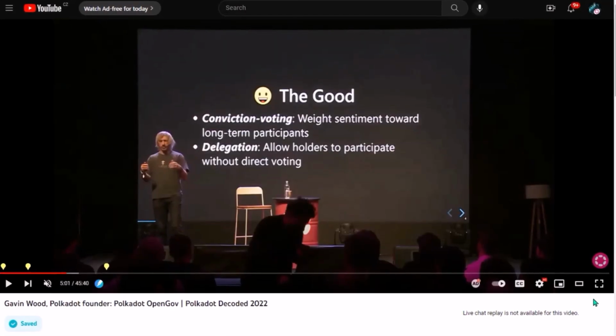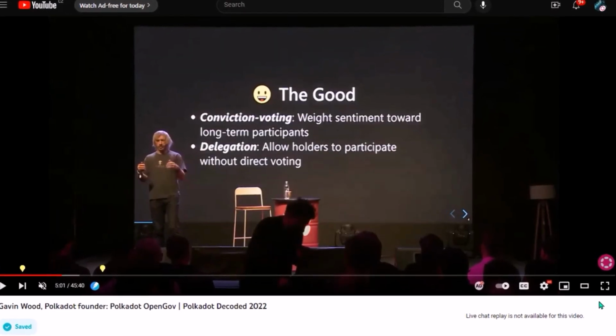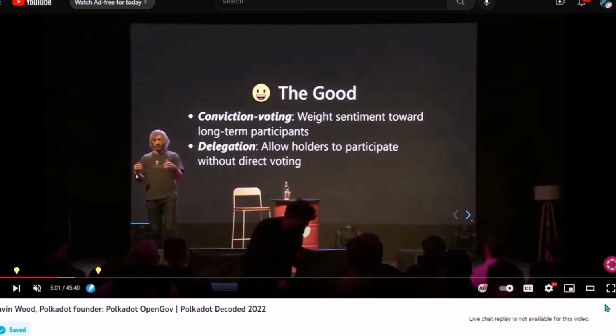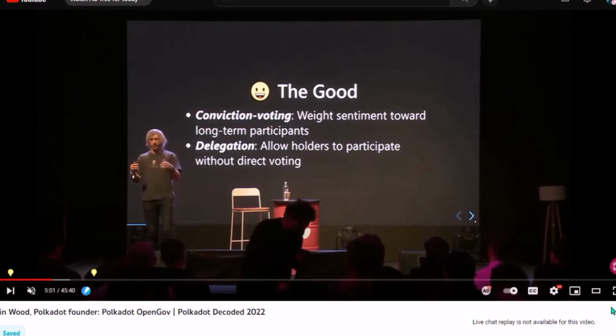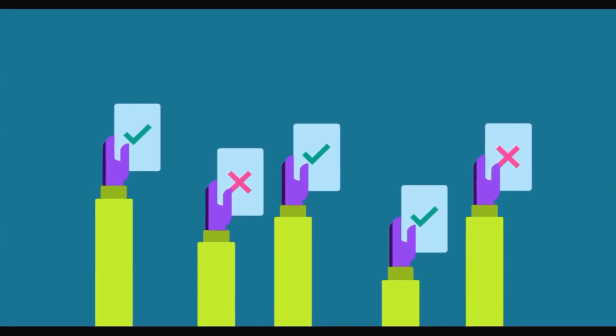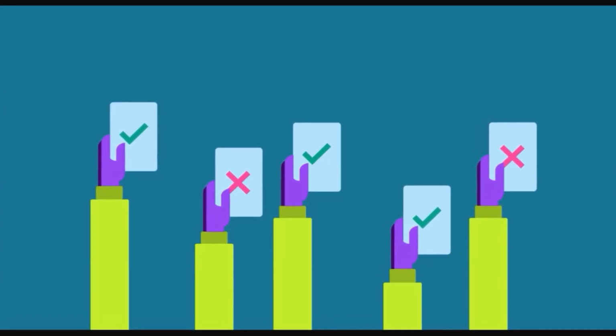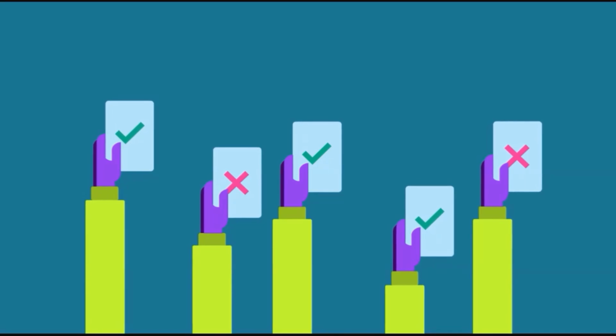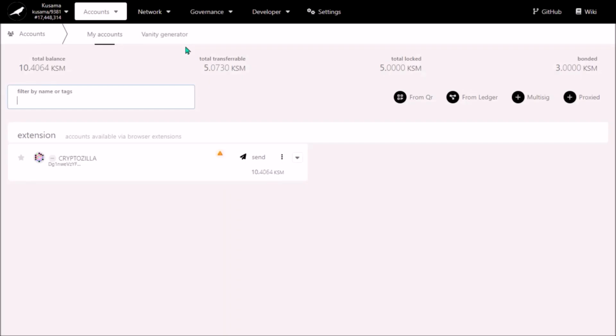And now how to vote with your KSM. First off, and I can't stress that enough, voting on proposals is very easy and user-friendly. So please don't let yourself be put off by the fact that voting on-chain referenda might sound a bit complicated. It's not. First, how to vote through Polkadot.js portal.